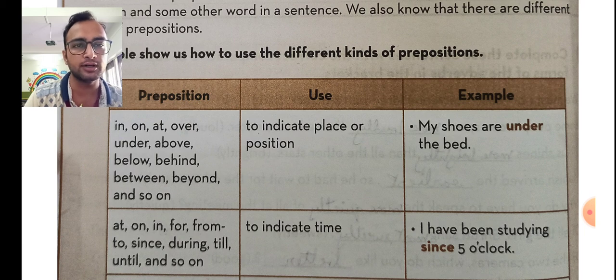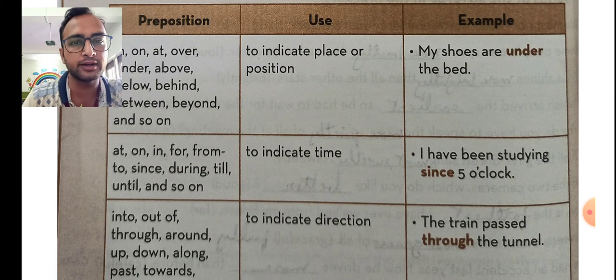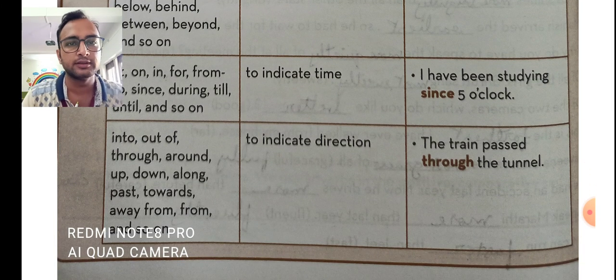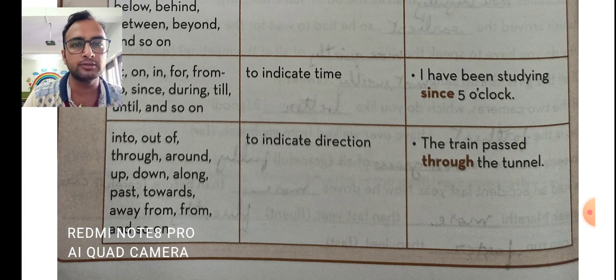In the next paragraph you can see at, on, in, for, from, to, since, during, till, until, and so on, to indicate time. I have been studying since 5 o'clock. It is a preposition of time. Then: in, out of, through, around, up, down, along, past, towards, away from, and so on.